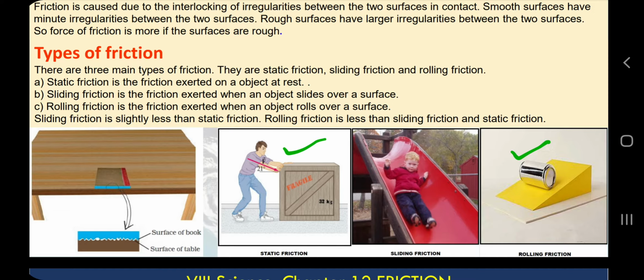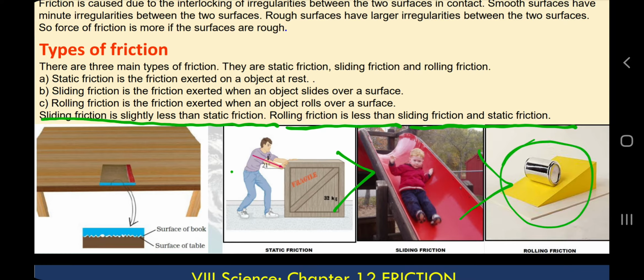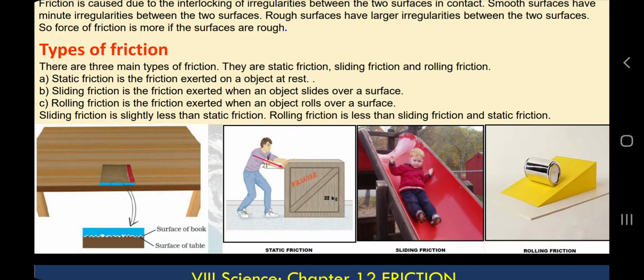So there are three types of friction: static, sliding, and rolling. Static friction, when an object is at rest and you start moving. Sliding friction, when an object slides over a surface. Rolling friction, when an object rolls over a surface. Sliding friction is slightly less than static friction. Rolling friction is less than sliding friction and static friction. Very simple. So which has the lowest value? Rolling friction. Which has the highest value? Static friction. I think this is clear to you.